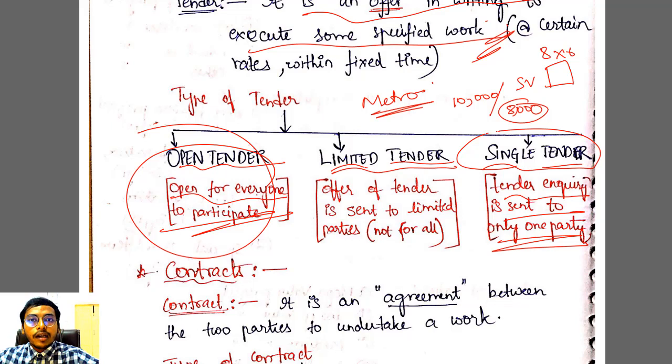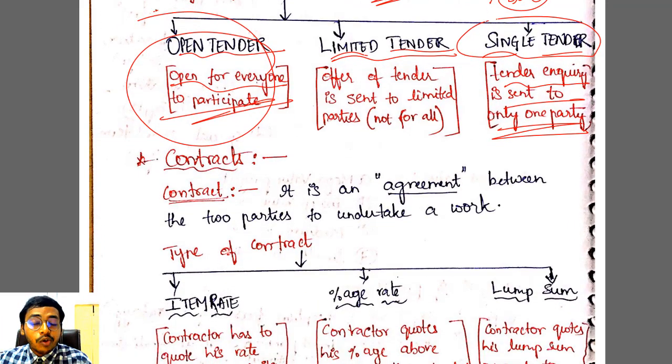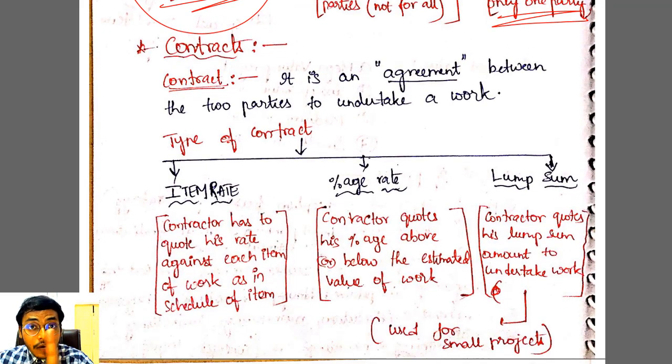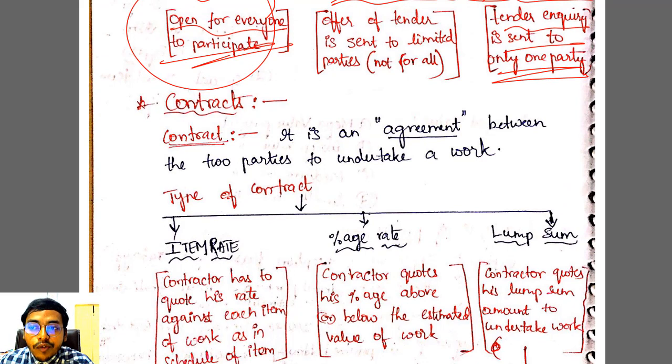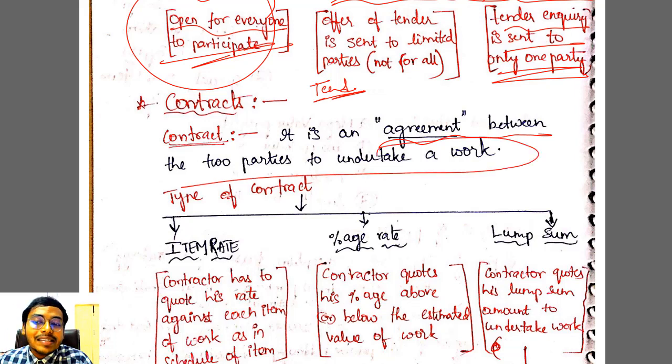Very simple thing. Types of tenders: open tender, limited tender and single tender. You are perfect, right? Now let us see what the different types of contracts are. Again, very important, and questions come from this part only. Very important for SSC JE. What is a contract? Once someone agrees to your tender, you will enter into a legal agreement. This legal agreement is nothing but a contract. It is an agreement between two parties to undertake certain work.